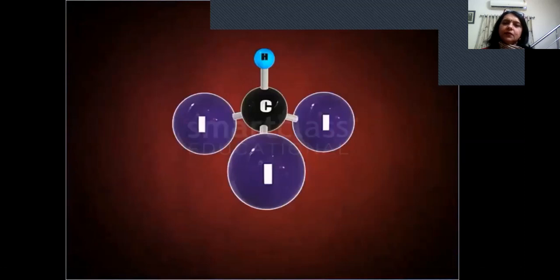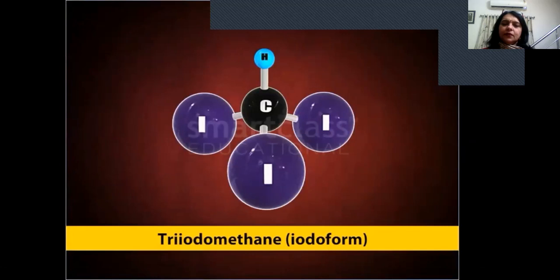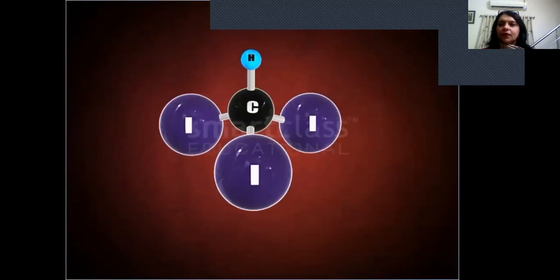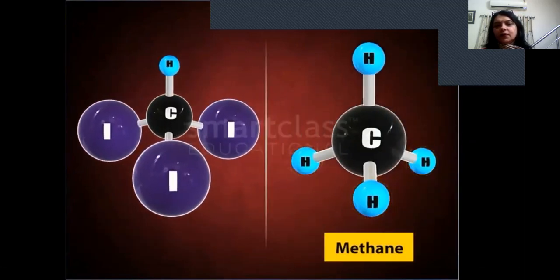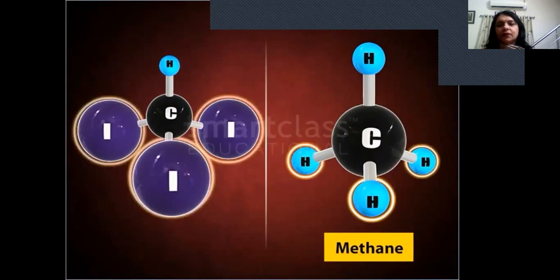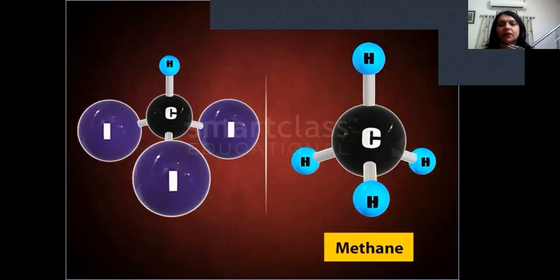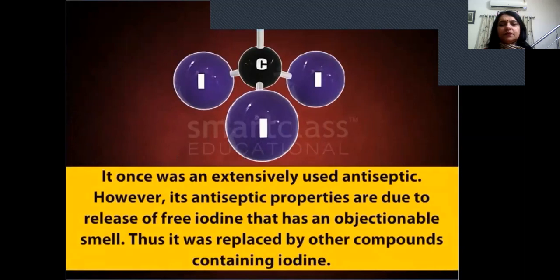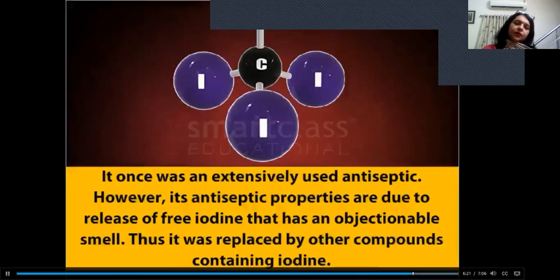The last polyhalogen compound in the list is triiodomethane or iodoform. It has 3 of the hydrogen atoms of methane replaced by iodine atoms. It once was an extensively used antiseptic. However, its antiseptic properties are due to release of free iodine that has an objectionable smell. Thus, it was replaced by other compounds containing iodine.